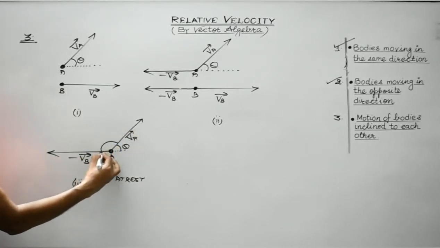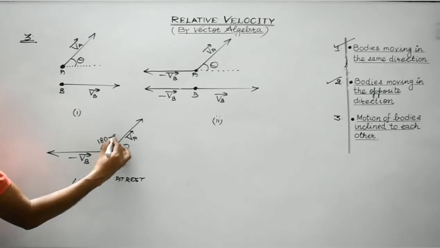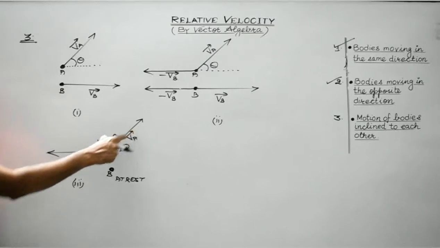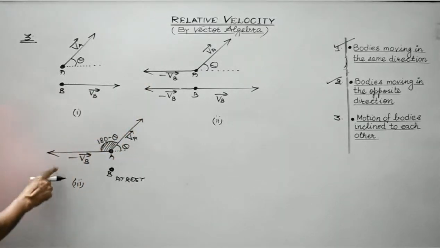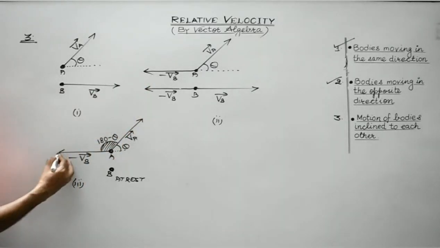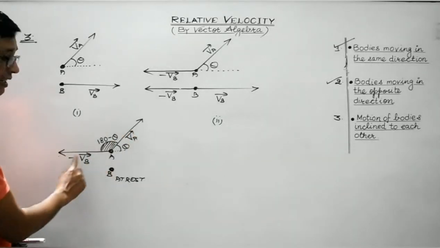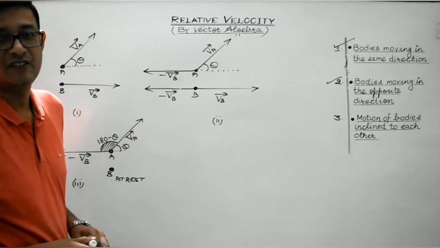It will be 180 minus theta. This is the effective angle between these two velocities which body A will now possess. Clear, students? So what will be the relative velocity of body A with respect to body B? It will be the resultant of VA vector and minus VB vector.